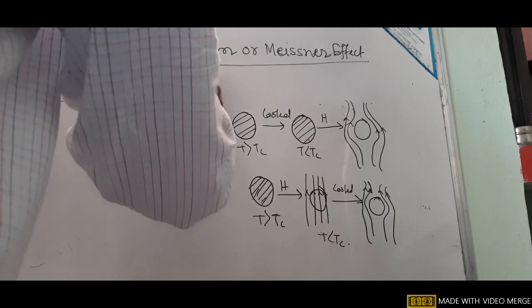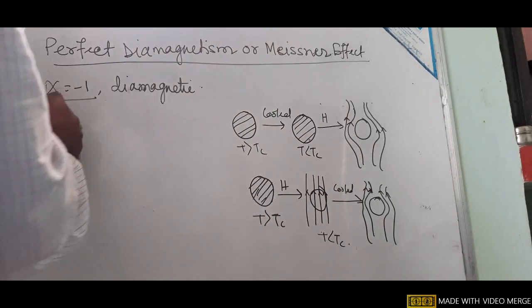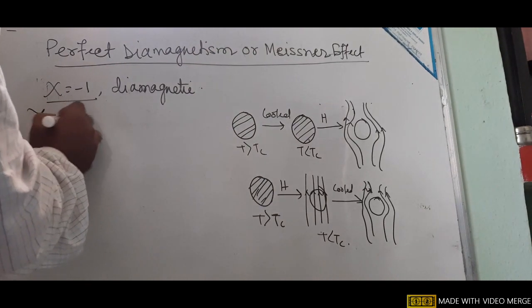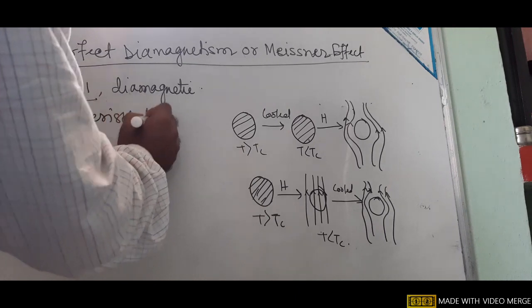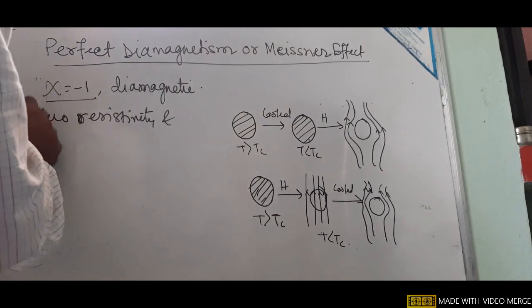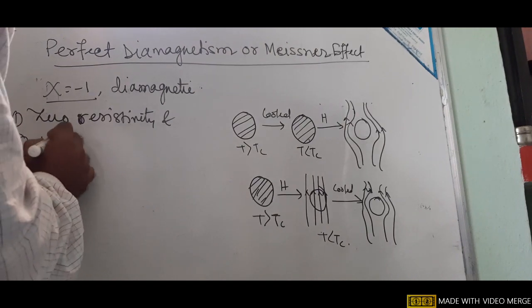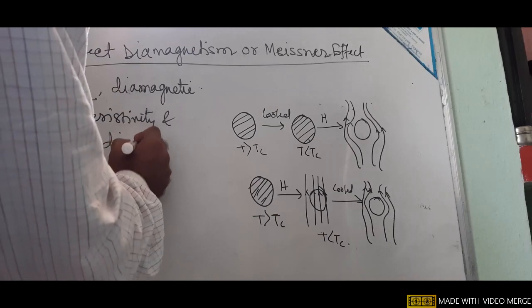So two things: one, you get zero resistivity, and two, perfect diamagnetism.